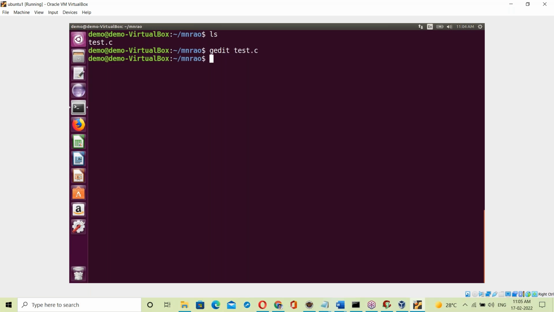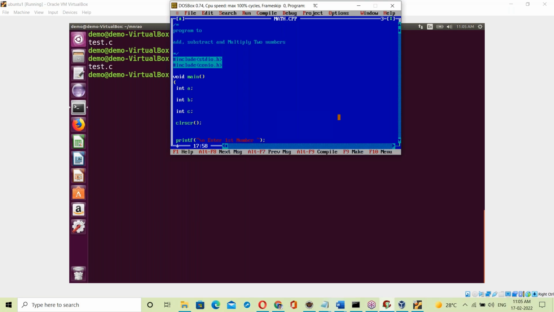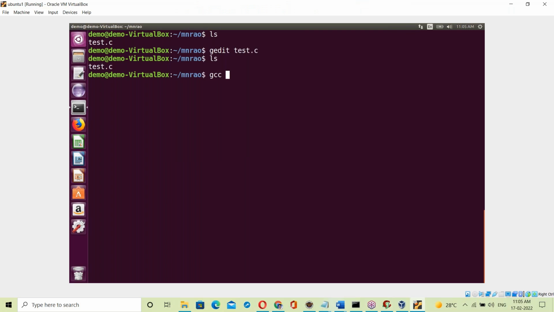Now compilation. We should compile it like on Windows with Turbo C, but here it is Linux. gcc -c test.c. The -c option means compilation. gcc is the C language compiler. It's compiling the test.c file.